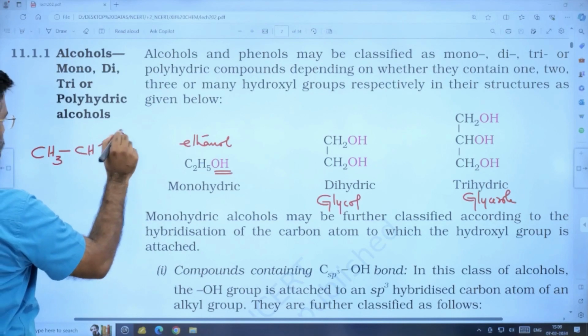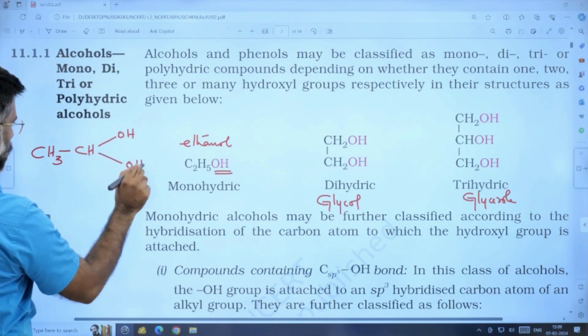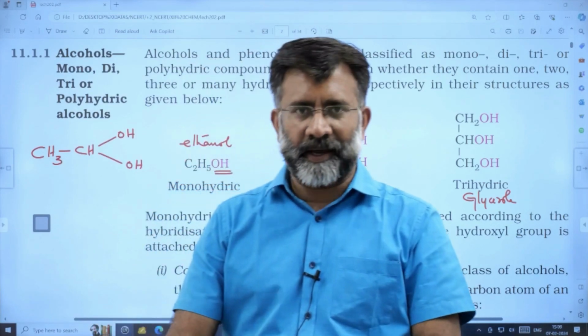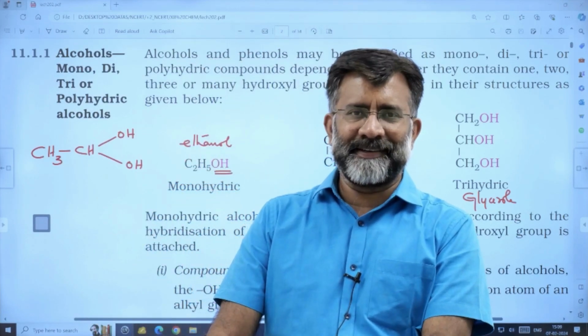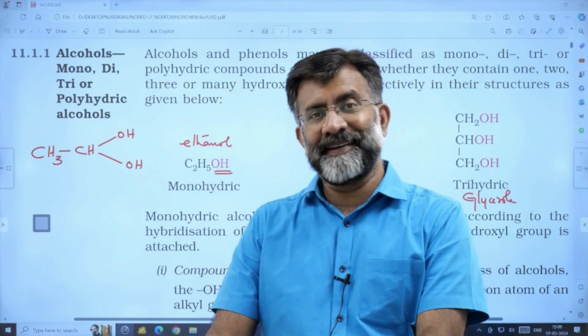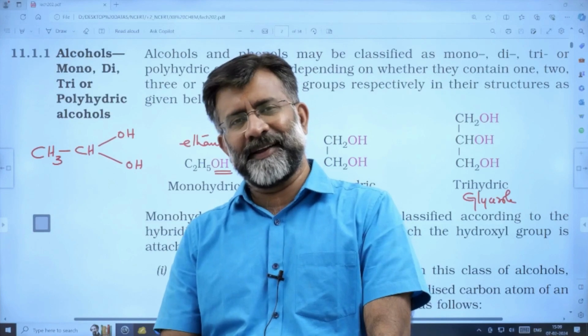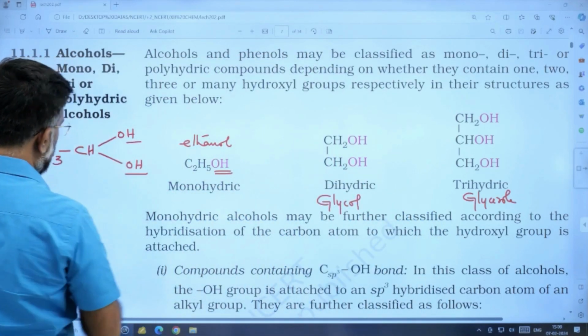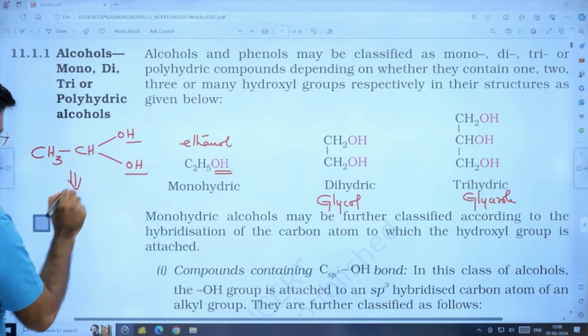CH3CH(OH)2. This is gem diol. Hardly do you find a gem diol. Why? Gem dihalide is stable, but gem diol is unstable. Immediately there will be loss of a water molecule and it will turn into aldehyde.